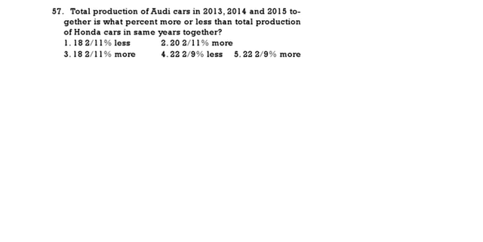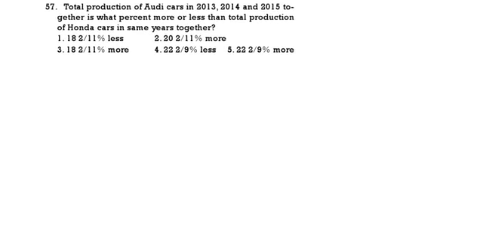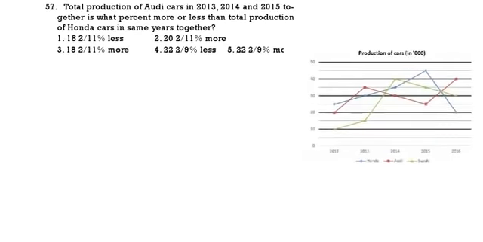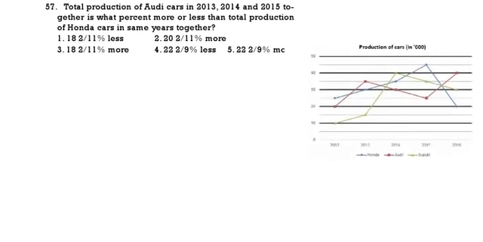Total production of Audi in 13, 14, 15 together is more or less than total production of Honda in the same year. Audi means red. This is 35, this is 30, this is 25. 35 plus 30 plus 25, that is 90. Then Honda